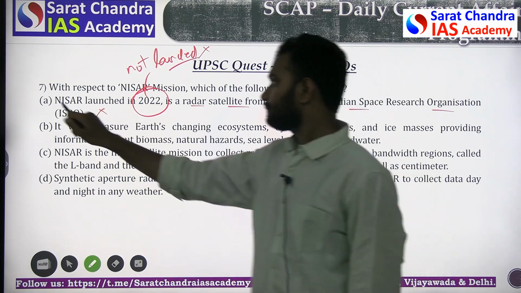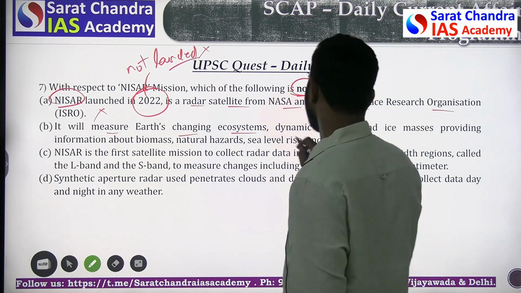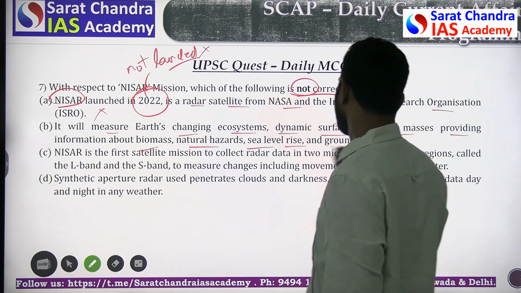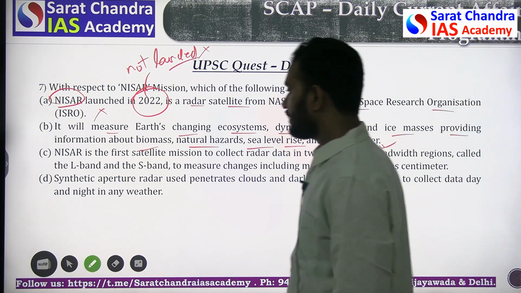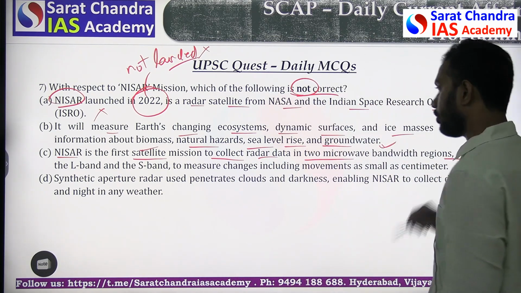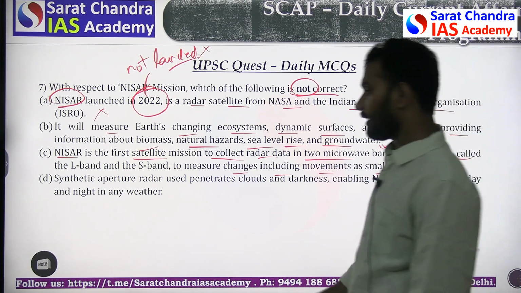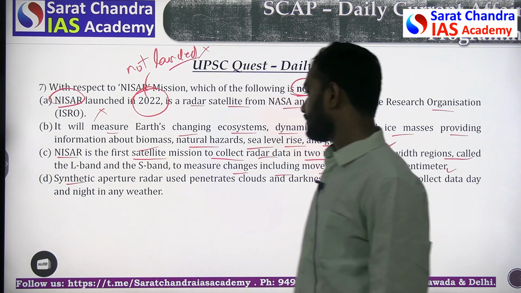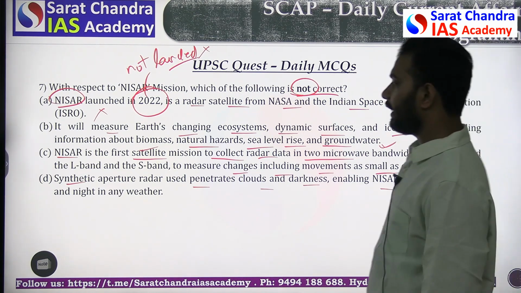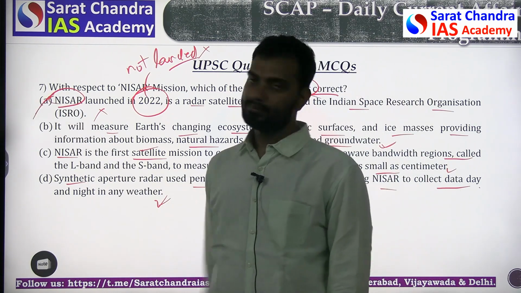But Nisar is a joint collaboration between ISRO and NASA. Second one, it will measure Earth's changing ecosystem, dynamic surfaces and ice masses, providing information about biomass, natural hazards, sea level rise and groundwater. Again, this is correct. Third one, Nisar is the first satellite mission to collect radar data in 2 microwave bandwidths called L band and S band to measure changes including movements as small as a centimeter. Again, this is also correct. The fourth one is synthetic aperture radar, which penetrates clouds and darkness, enabling Nisar to collect data day and night in any weather. Again, this is also correct. So the question says not correct statement, so the only not correct statement is A. So this will be the answer.